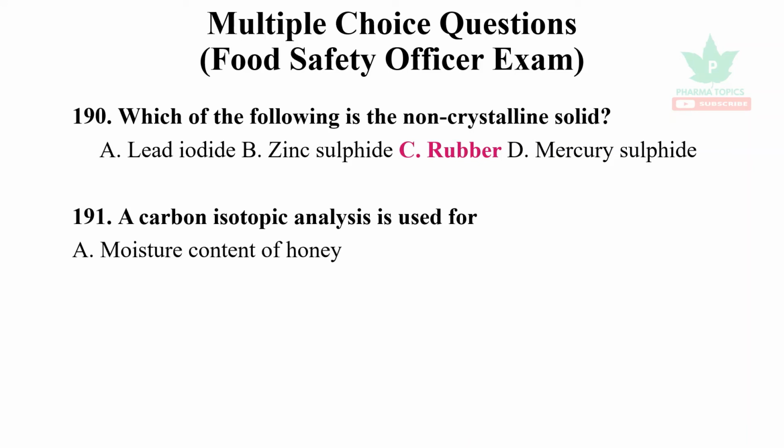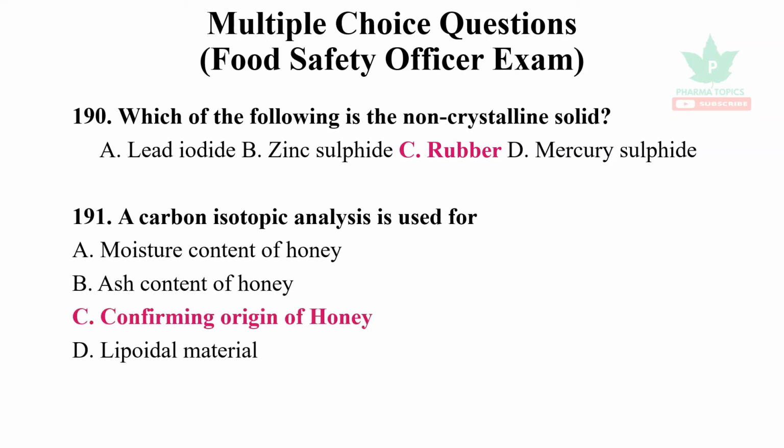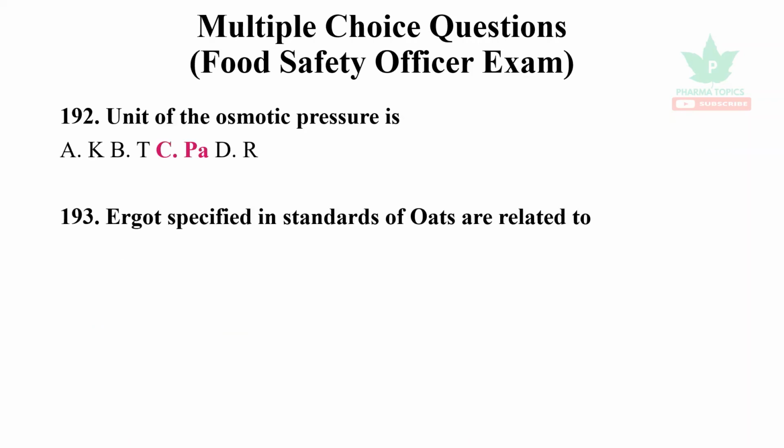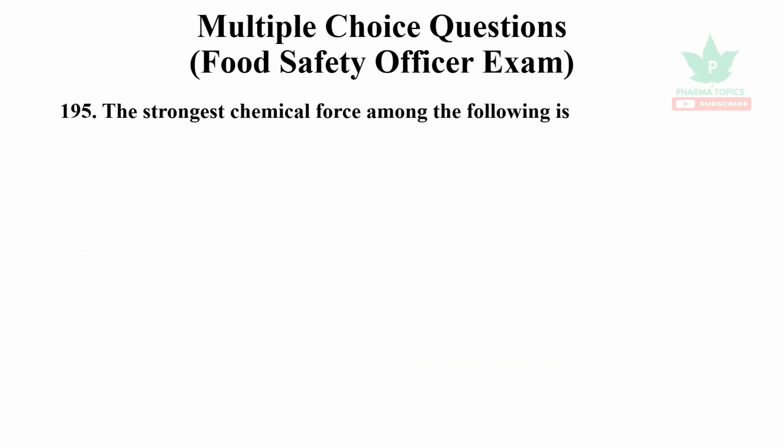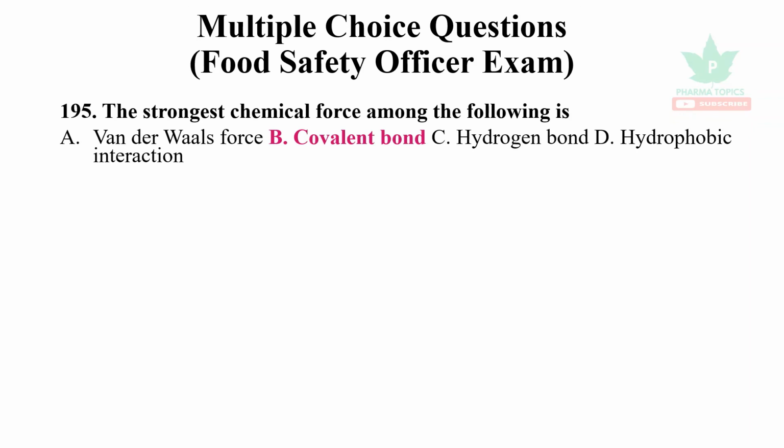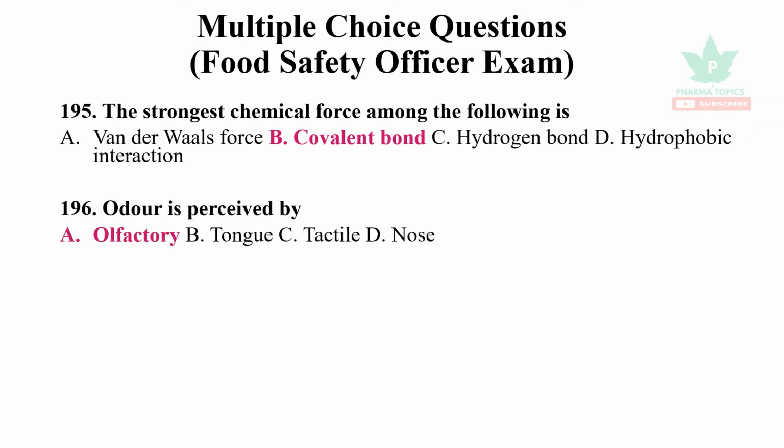Carbon isotopic analysis is used for confirming the origin of honey. The unit of osmotic pressure is Pascal, that is Pa. Ergot specified in standards of foods is related to fungi. The main objective of a quality assurance program in the food industry is to protect the consumers' health. The strongest chemical force among the following is the covalent bond. Odor is perceived by olfactory sensation.